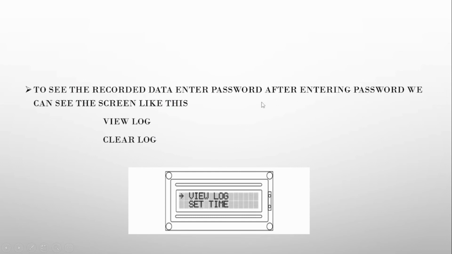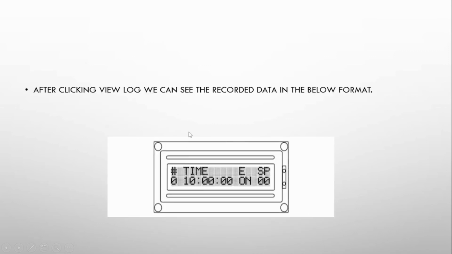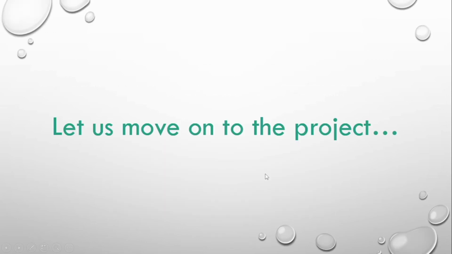To see the recorded data, we have to enter the password by clicking the RB3 or RB4 keys. After clicking them, we can see the screen with view log and clear log. By clicking the view log option, we can see the recorded data in the below format. It has the serial numbers, time, the event we have recorded, and the speed. So let's move on to the project.